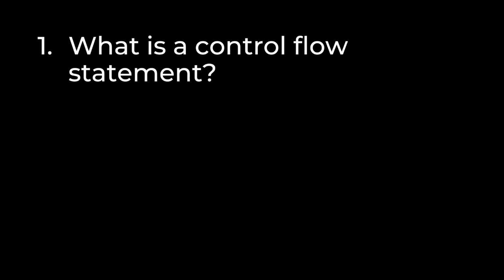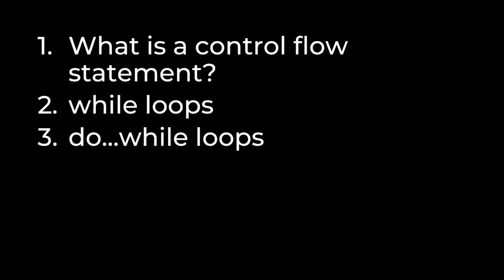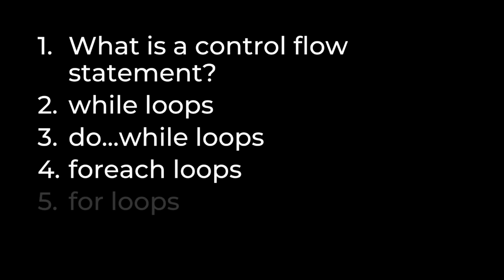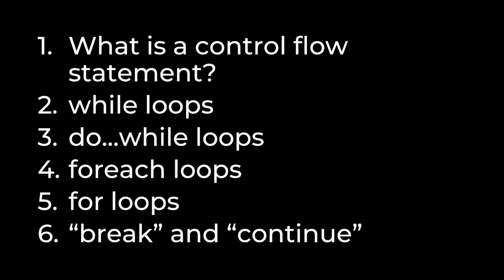We're going to talk about what a control flow statement is, and then we're going to dive into some C# specific loops: the while loop, the do while loop, the for each loop, and the for loop, in that order. Then we're going to take a brief moment to talk about the break and continue keywords. So let's dive right in.